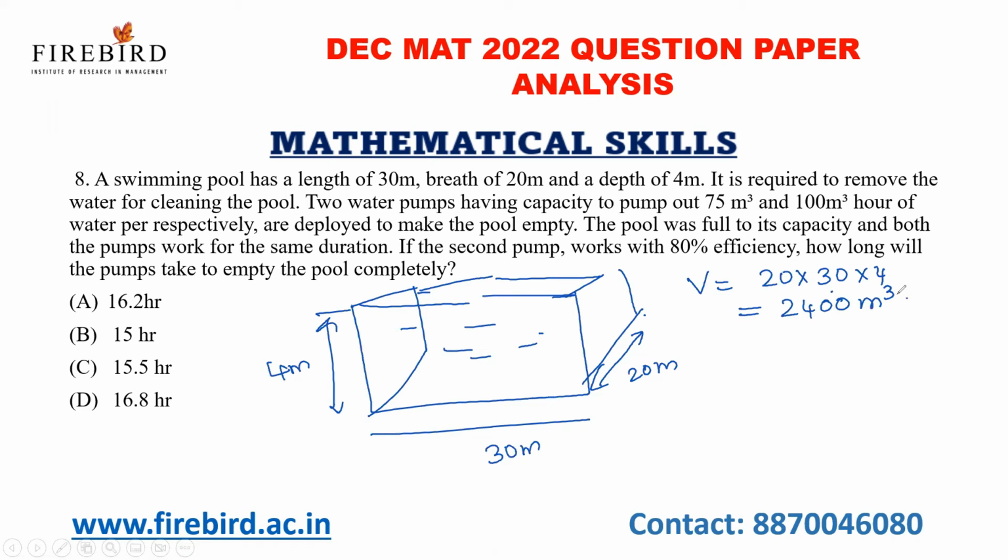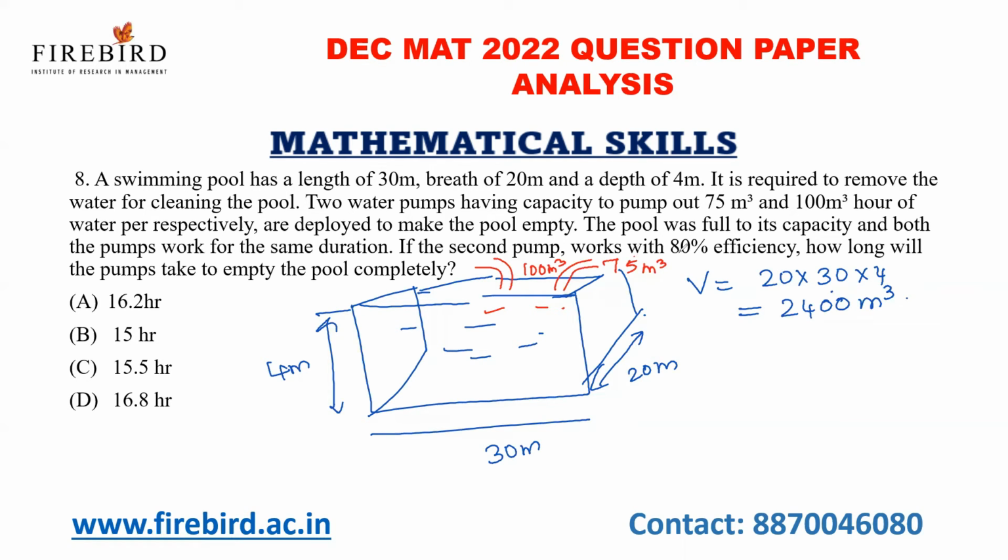Okay, 2 water pumps having capacity to pump out 75 meter cube and 100 meter cube of water per hour respectively are deployed to make the pool empty. So I'm inserting now 2 pumps to make the pool empty. The first capacity is 75 meter cube and the second one capacity is 100 meter cube per hour. The pool was full to its capacity and both the pumps work for the same duration.